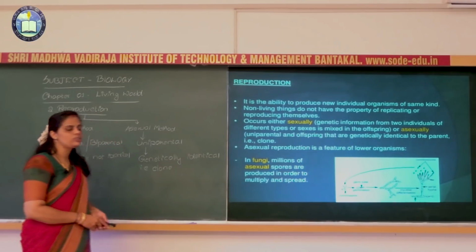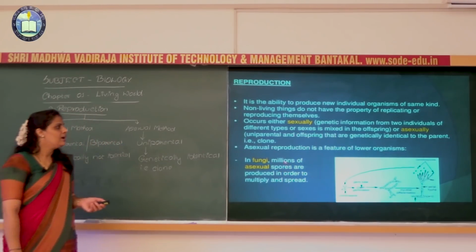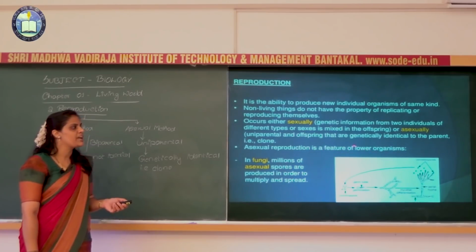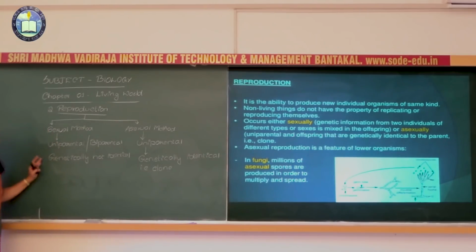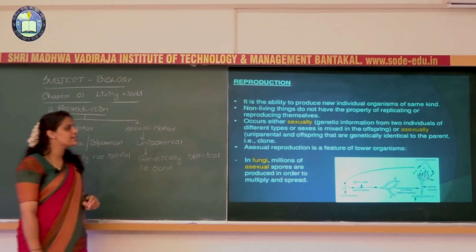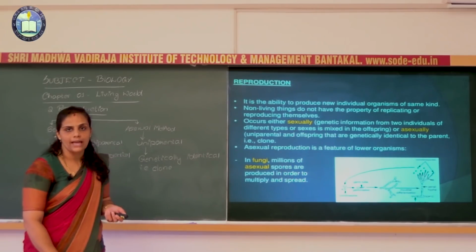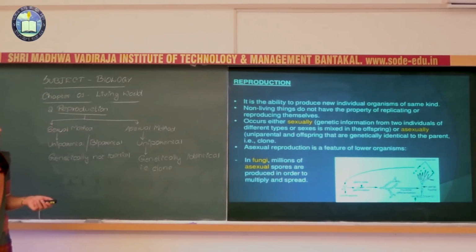If you take certain examples, asexual reproduction is a feature of lower organisms. We can see sexual reproduction in higher organisms, and asexual reproduction in lower organisms. Here I gave an example of fungi. In fungi, millions of asexual spores are produced. Here you see the several asexual spores, generally called conidiospores.